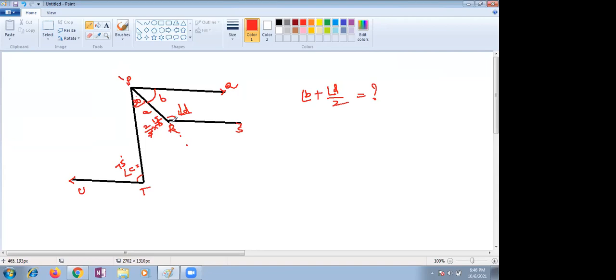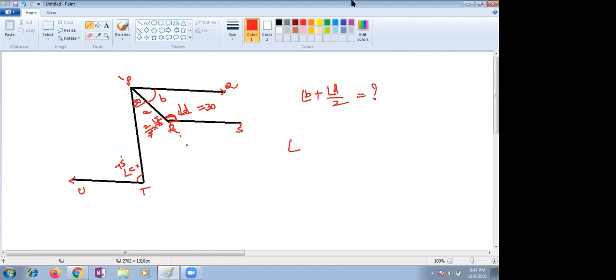Ma'am, where is angle D? This is angle D. Ma'am, A and angle D will be alternate. A and D are alternate. Very good. Alternate interior angles are always equal, so it's obviously 30. Angle D is 30. Ma'am, but it doesn't look like it's 30 degrees.